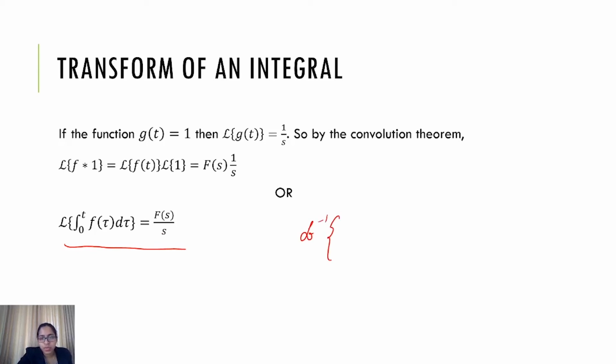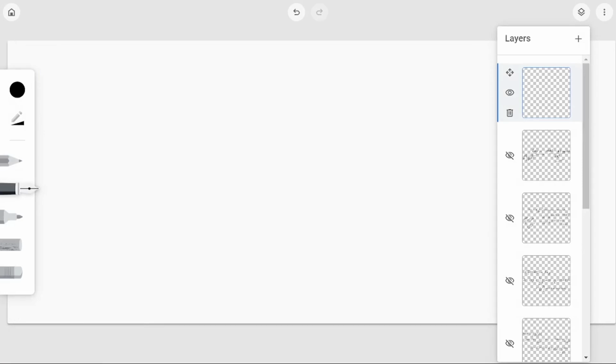This is much more useful for us. The inverse Laplace transform of F of s by s will be nothing but integral 0 to t f of tau d tau. Okay, this will be very much useful for us in terms of solving problems. So with the help of this, we can easily evaluate the Laplace transform of various functions, so that you can just see how we are going to apply this transform of an integral.